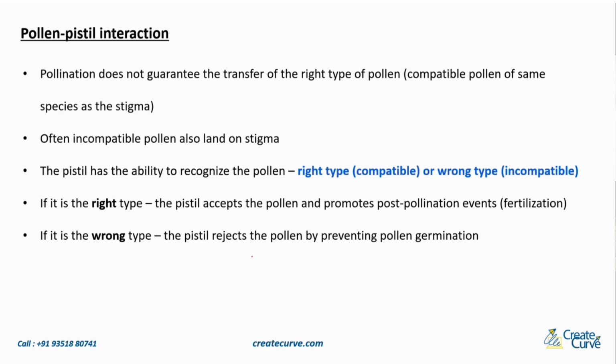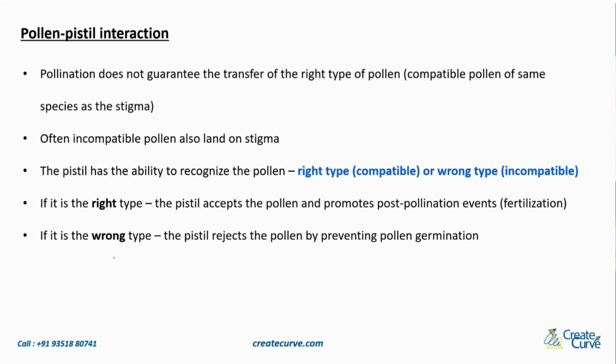Now if it is the right type of pollen, the pistil accepts the pollen and promotes post-pollination events, which ultimately lead to fertilization. Let us say the compatible type of pollen comes and sits on the stigma. The pistil, or the stigma, will accept this pollen. There will be germination, these are the post-pollination events. Then there will be formation of a germ tube. This germ tube then goes into the ovary, and then there will be fertilization. All this happens after pollination, but only if the pollen grain is the compatible or the right type.